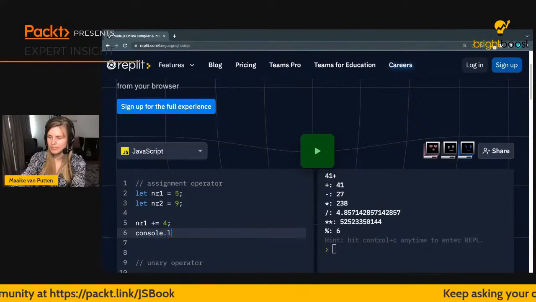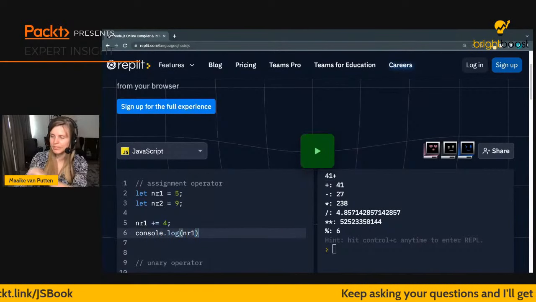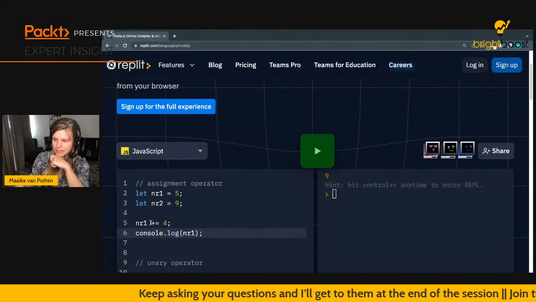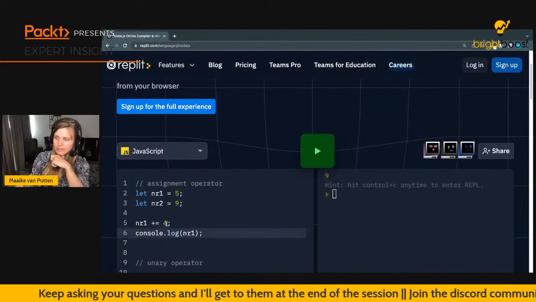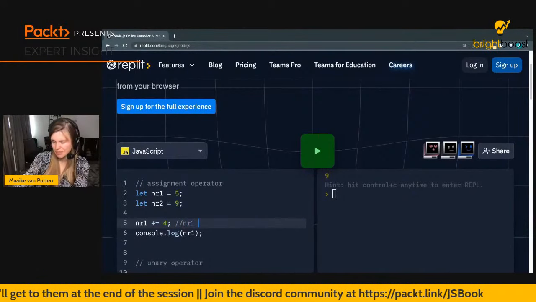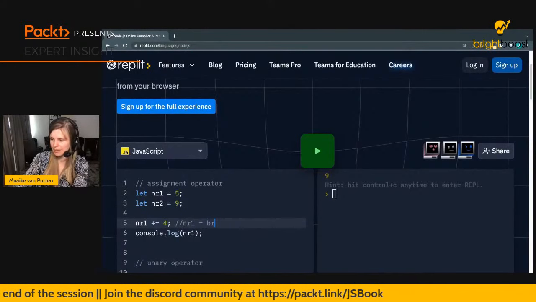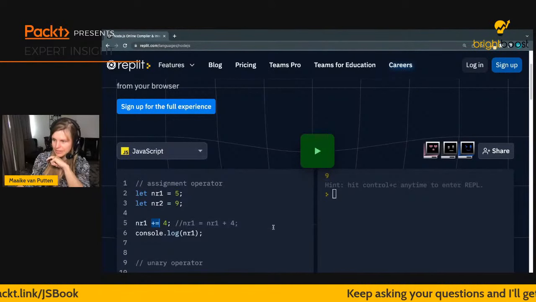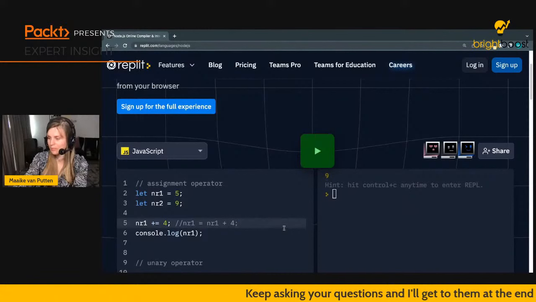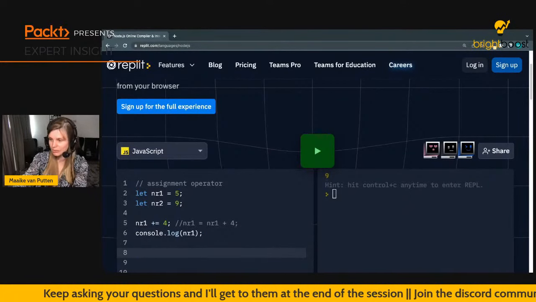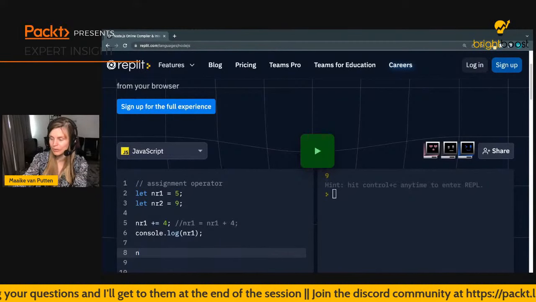And then if I print number 1, you'll see that 4 has been added to it. So right now, number 1 is 9 because number 1 equals number 1 plus 4. So actually, this is almost the exact same thing as this. This is just a shorter way of writing it. And you can do the same thing for the minus sign, the division, the modulus. You can assign any value to it while doing an operation.